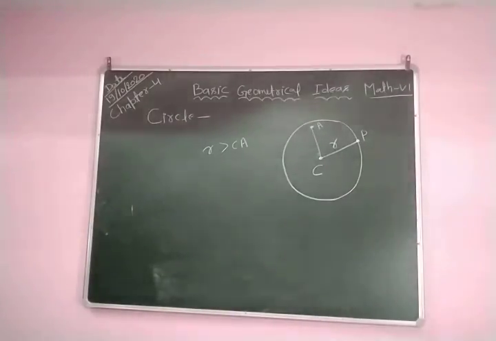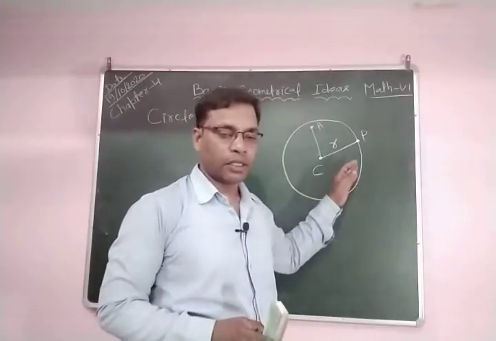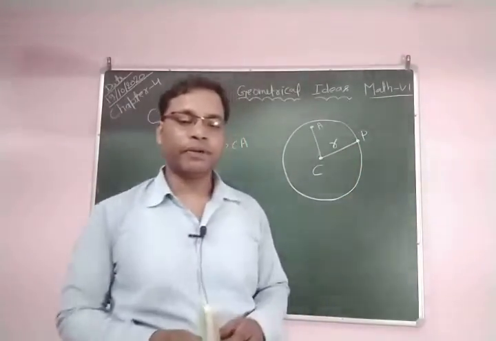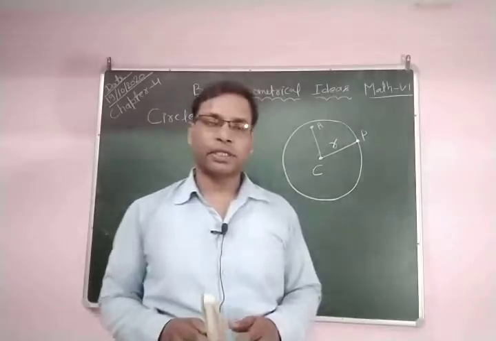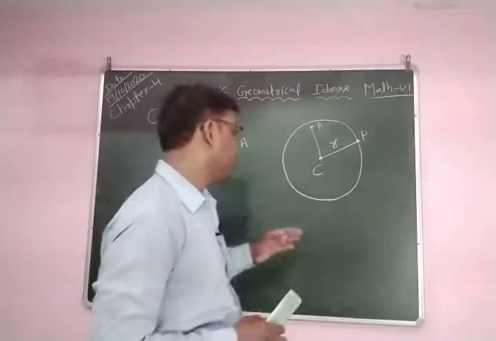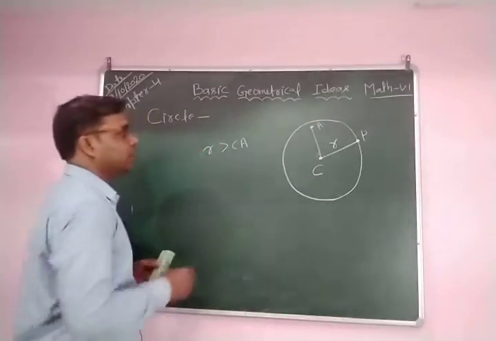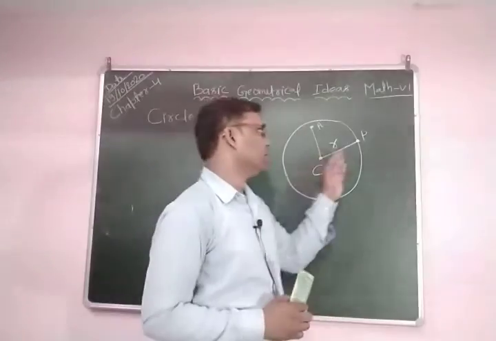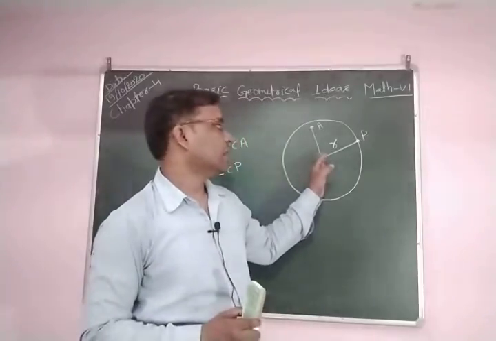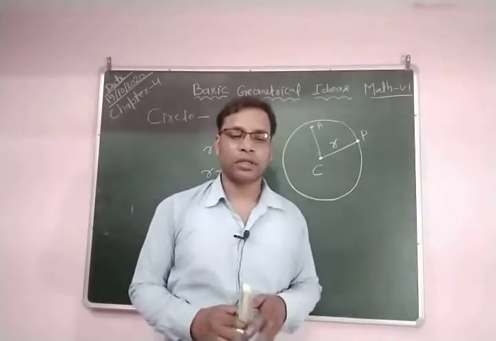Now, if a point P lies on the boundary, you can see here, P lies on the circle if and only if the distance from the center of the circle is equal to the radius of the circle. You can see P lies on the circle, or you can say on the boundary of the circle, if R is equal to CP. CP means the distance between point P and the center C.